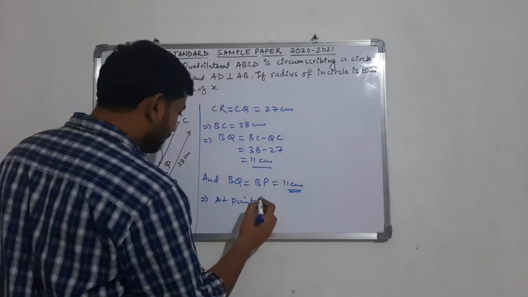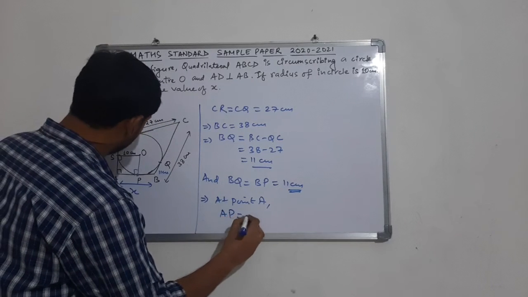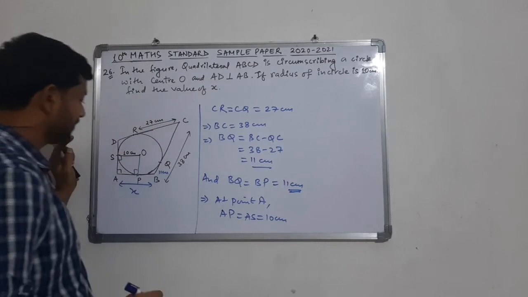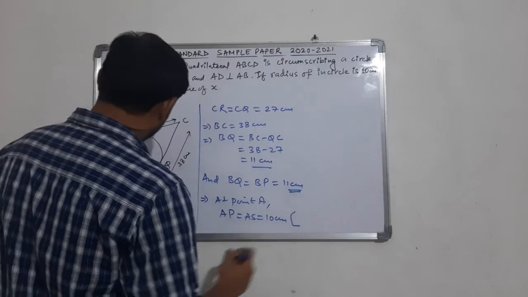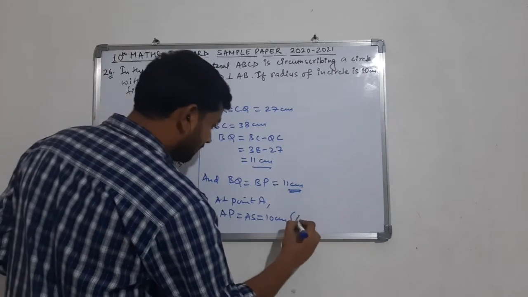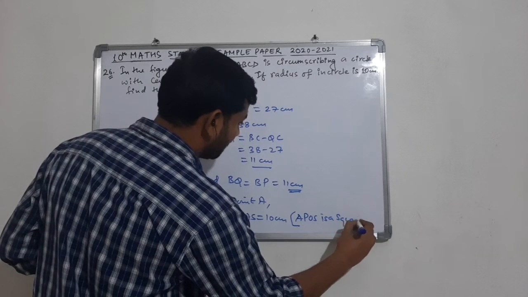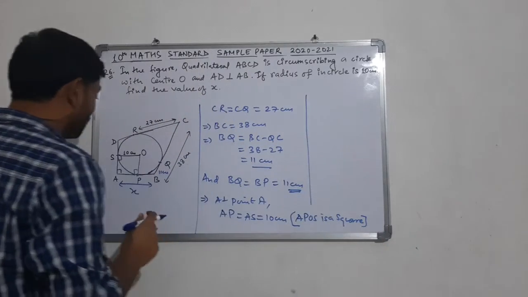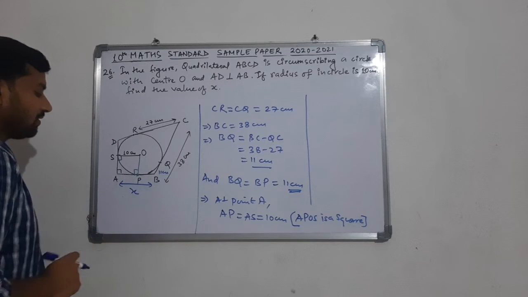So we can say at point A, AP is equal to AS is equal to 10 centimeters. Why can we write this? Because this APOS is a square, as the 90 degree angles are given. If APOS is a square, this AP will be 10 centimeters.